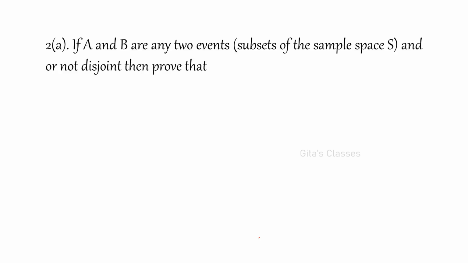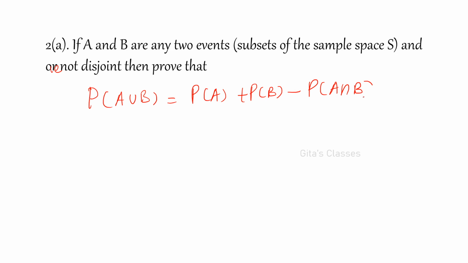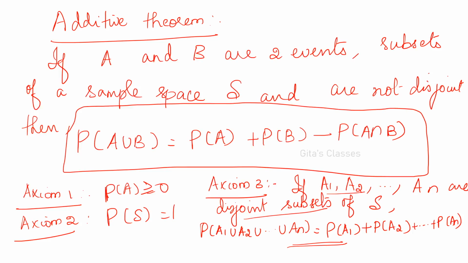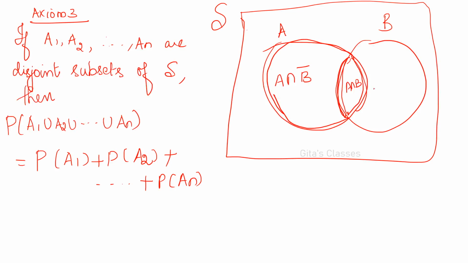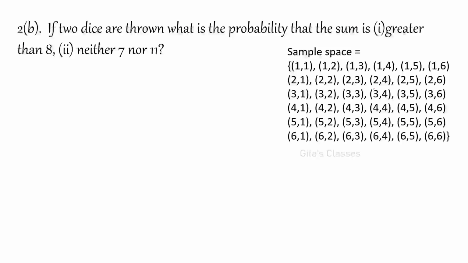Next is the second question, A. If A and B are any two events, subsets of sample space S, and they are not disjoint, then prove that the probability of A union B is equal to probability of A plus probability of B minus probability of A intersection B. This proof we have already seen. I am giving the proof. It is available. If you want the explanation, please go to the channel and see. Okay, so these are the proofs.